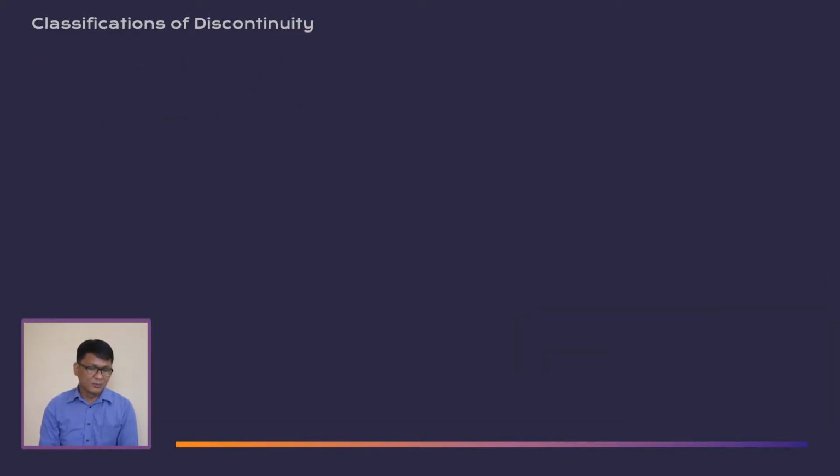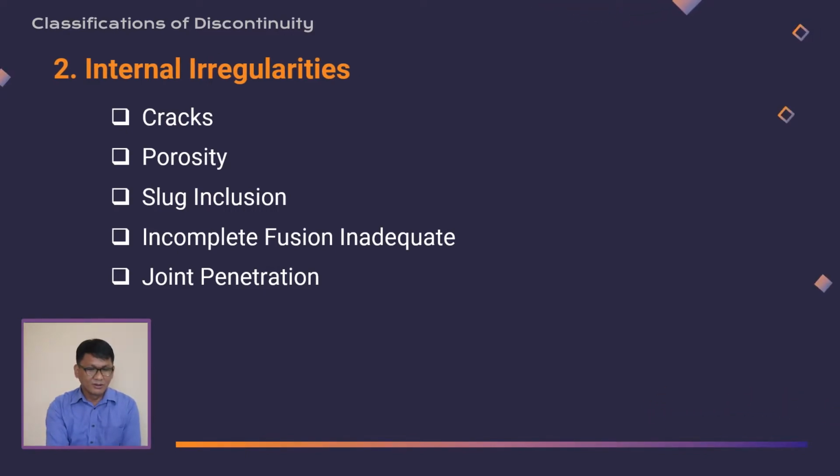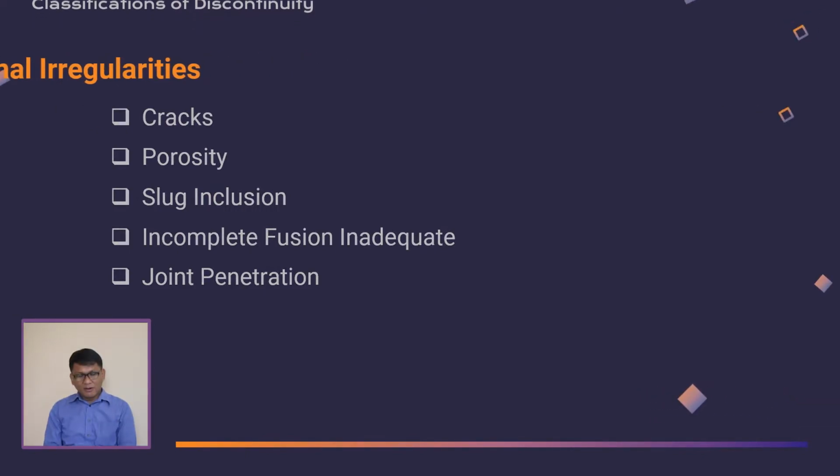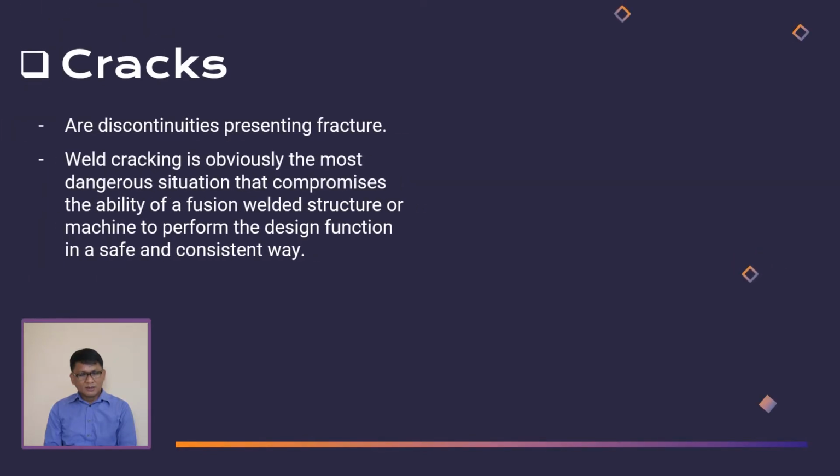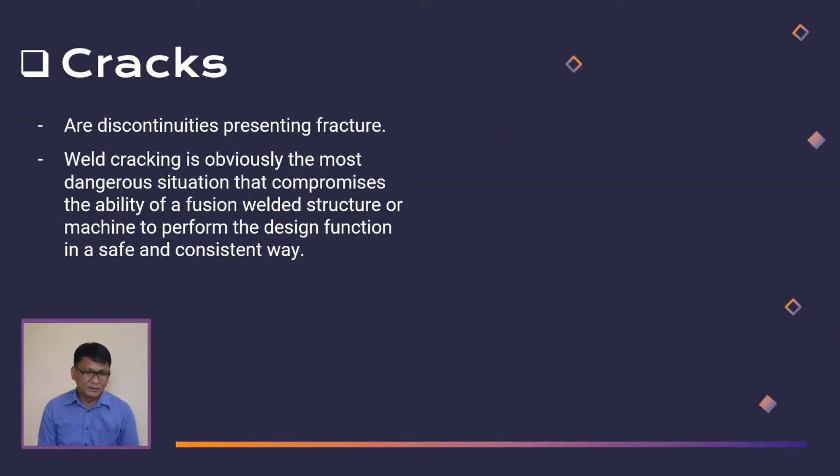Okay, proceed to internal irregularities, tayo sa crack. And in repair weld material, ito ang naging karaniwang problema, ang crack, no? Ang crack daw are discontinuities presenting fracture. So, ibig sabihin, pag nag-welding ka at mayroon kang nakitang crack, kailangan mo munang ihinto, no? Kasi dangerous. Weld cracking is obviously the most dangerous situation that compromises the ability of a fusion welded structure or machine to perform the design function in a safe and consistent way.